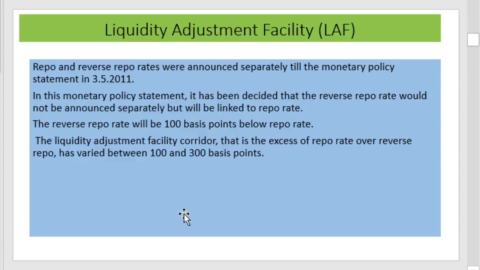The liquidity adjustment facility corridor, that is the excess of repo rate over reverse repo rate, has varied between 100 to 300 basis points. We know that there will be a corridor, and this corridor is decided in accordance with the difference between the repo and reverse repo rate, and accordingly the liquidity adjustment facility corridor may vary between 100 and 300 basis points.